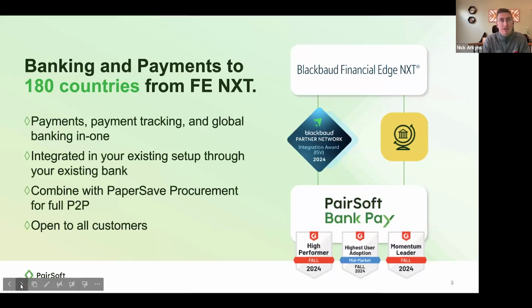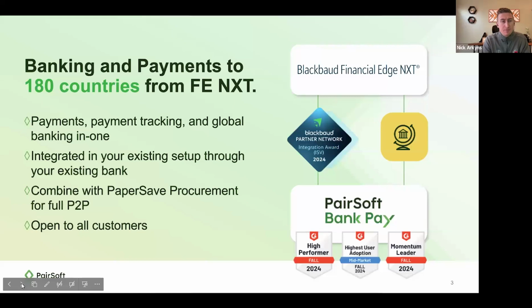The whole preface and vision here is that you can combine this with our full procure-to-pay software, from procurement to PaperSave, as some of you may know us from the invoicing side. Today we're going to be touching on the payments piece. They can all be standalone, so if you are just interested in the payment side, we are able to offer that as a solution for your organizations today. And of course, we're open to all customers.